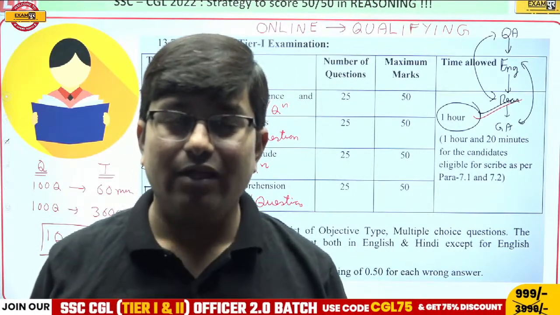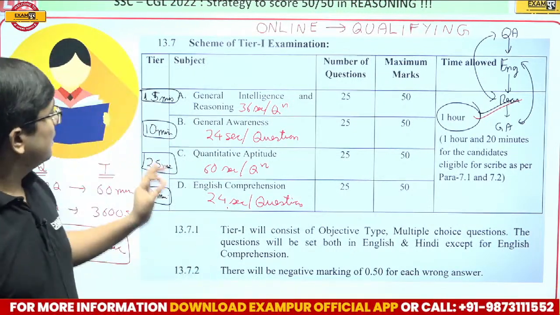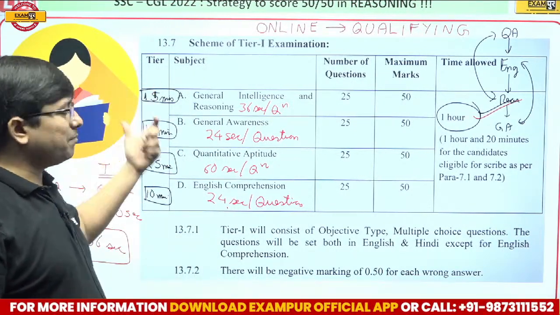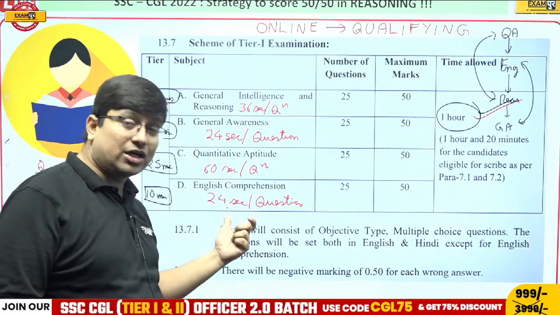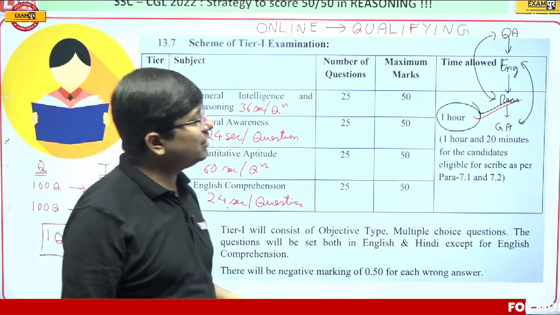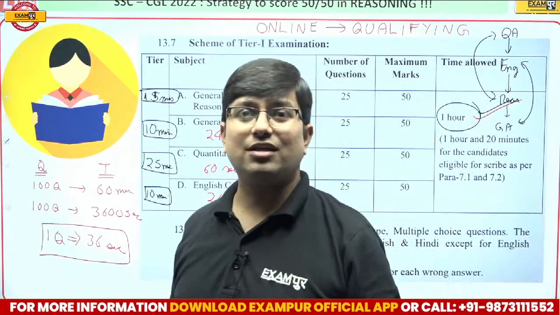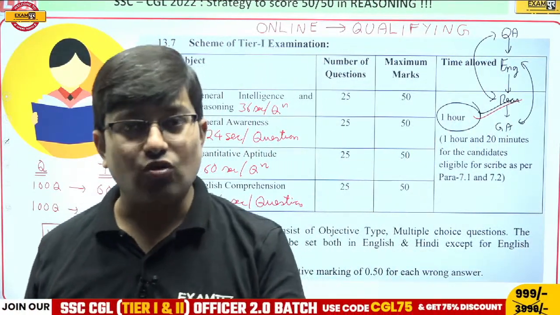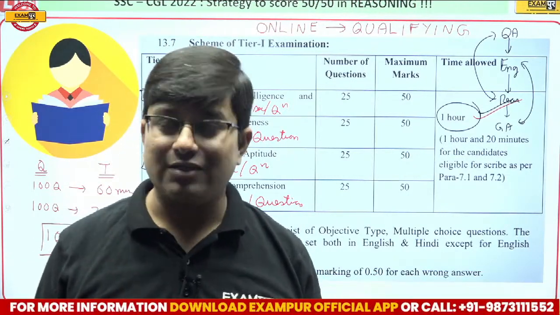Okay, my dear students, so here I have discussed three points. Number one, the broad timeline per section; number two, the broad timeline per question in that section; and number three, the order of attempting the sections. These are the three things which I have discussed so far. If anybody has any doubt, he or she might ask me.